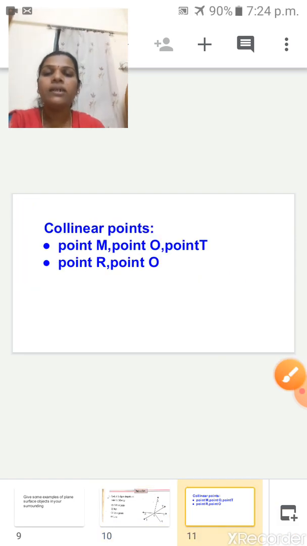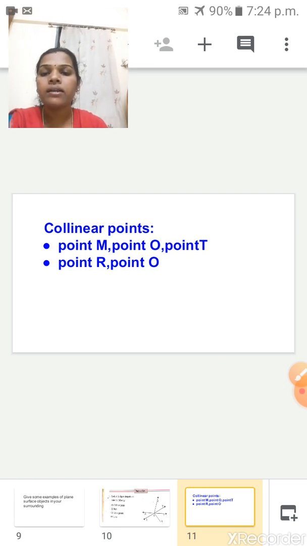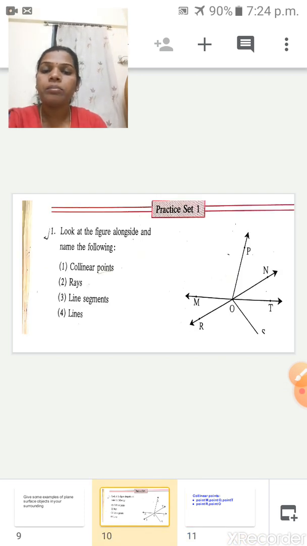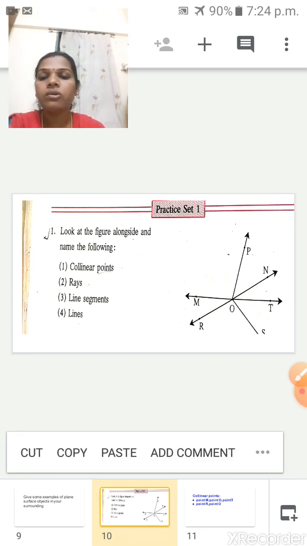So children, say here collinear points. This is your answer. Point M, point O, point T, and another one is point R, point O, and point N.